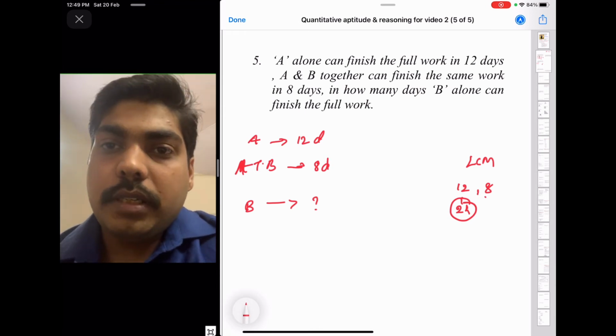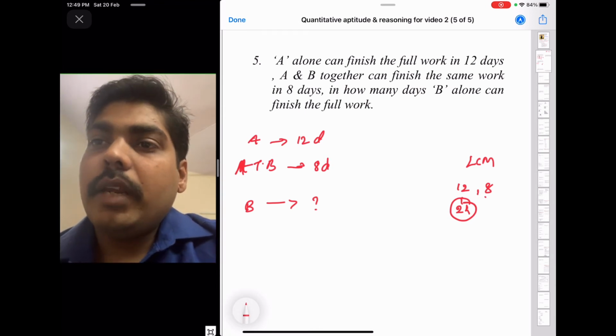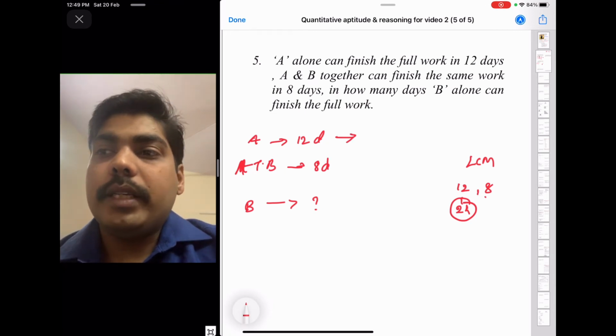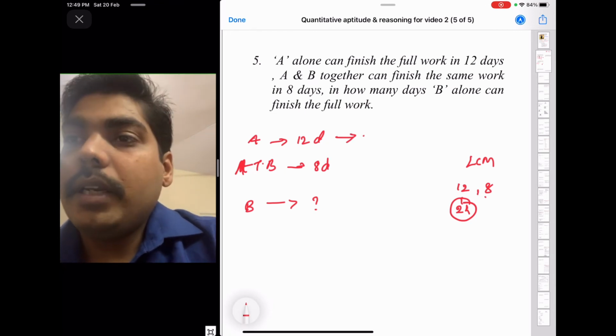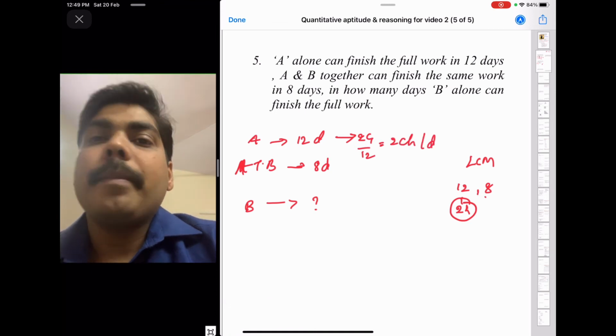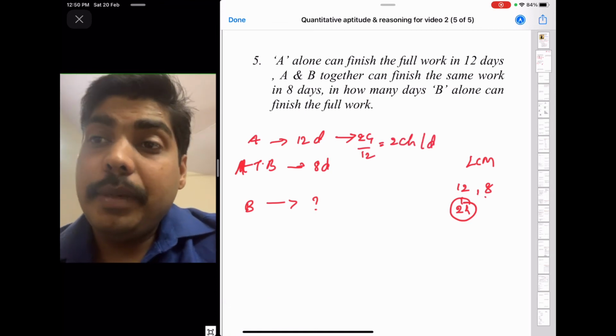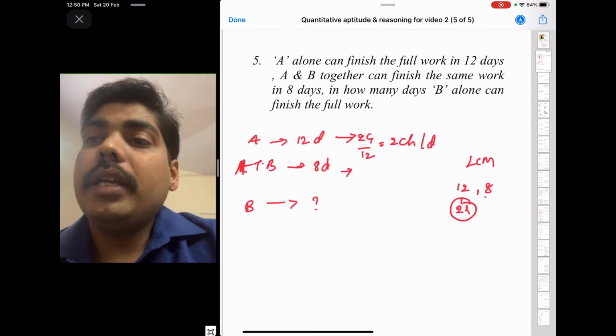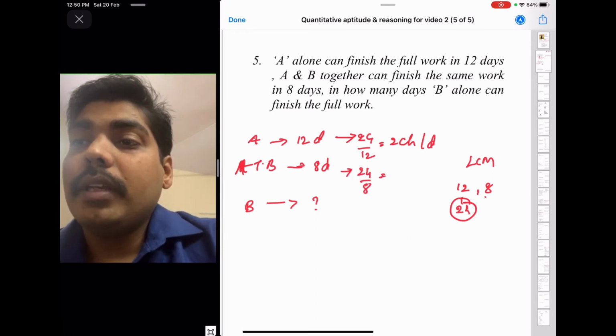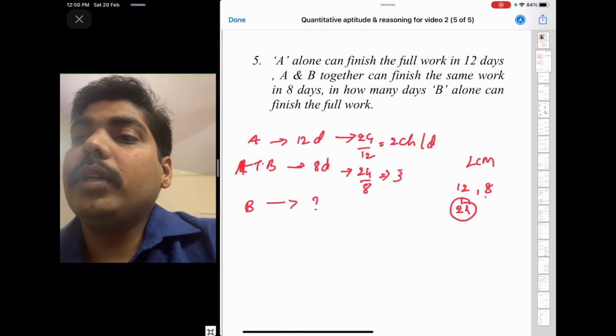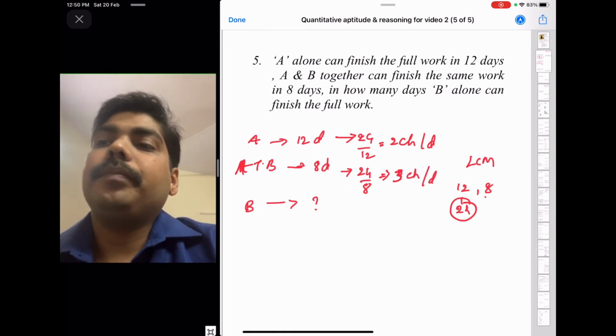Arranging 24 chairs in a classroom is the work. A will finish the work in 12 days. That means every day he will arrange 2 chairs. That is his capacity. A and B together finish the work in 8 days, which means A and B together arrange 3 chairs in a day.